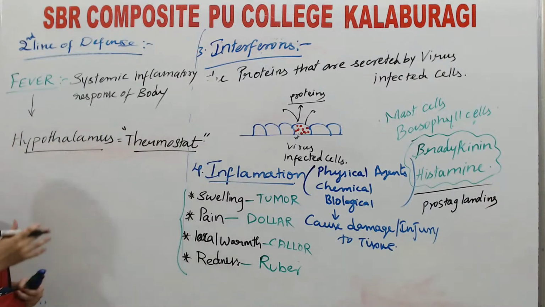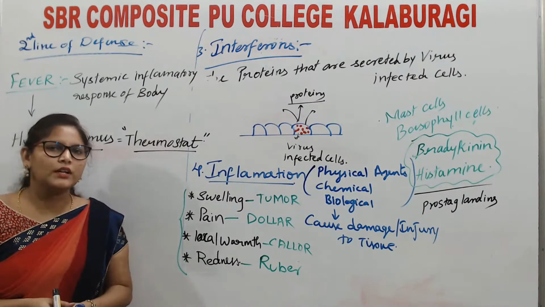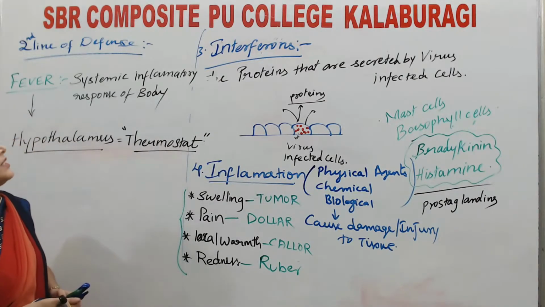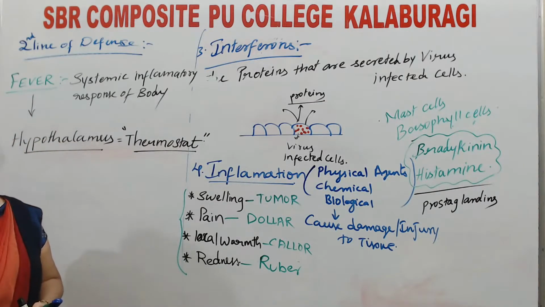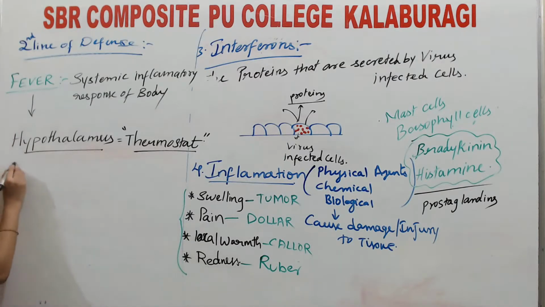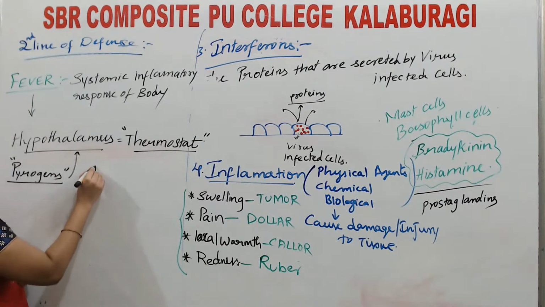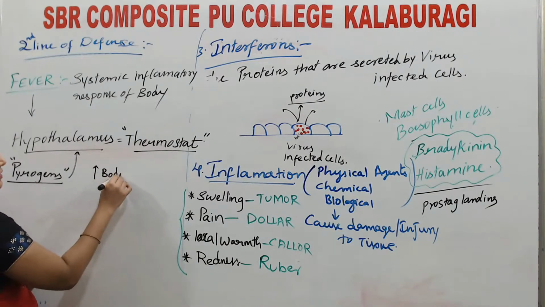The hypothalamus is the one controlling the temperature of our body. In case of fever, in the inflammatory response, certain chemicals are secreted. They are known as pyrogens. Fever is also known as pyrexia. These pyrogens will go and stimulate the hypothalamus to increase the body temperature.